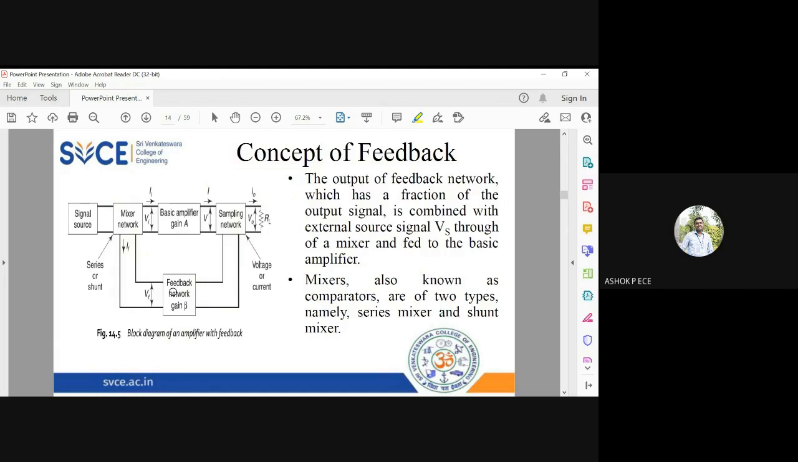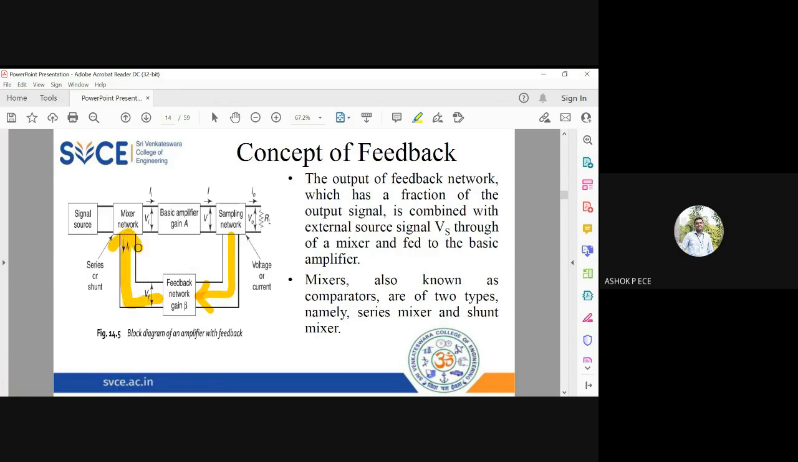and the output of the feedback network, which is going to be a fraction of the output signal. So this feedback network will not entirely pass the input from the sampling network directly. It will just take a portion of the signal and combine this signal with the input signal